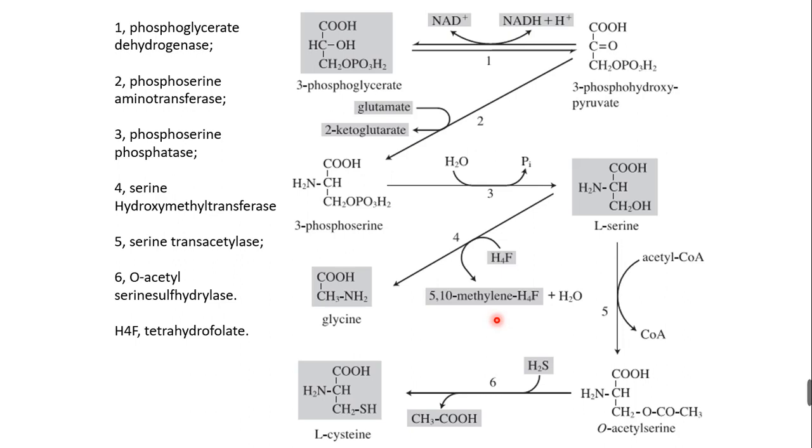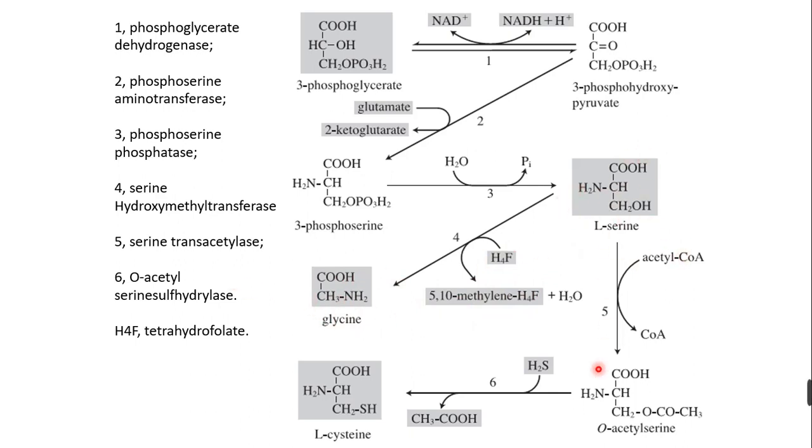Next, coming to the glycine family, how is glycine produced from serine? From serine, by using tetrahydrofolate, as I just told, glycine is produced, and from glycine all the other components of glycine-related metabolism will happen.